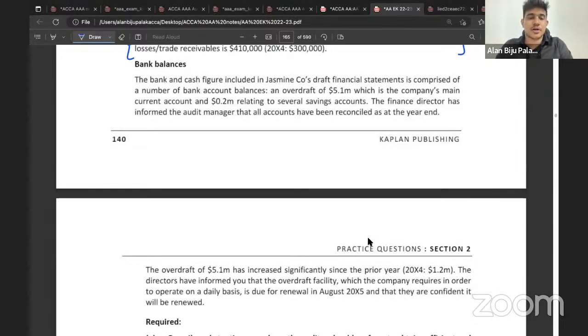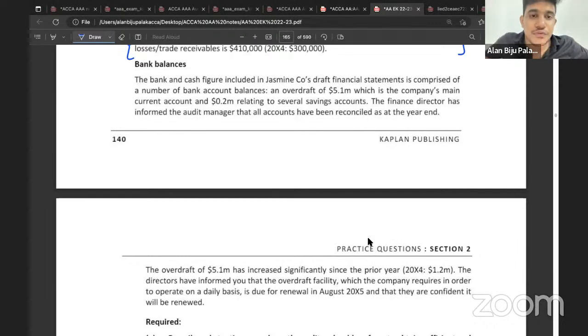So what they have mentioned over here, the bank balance and the cash figure included in the Jasmine Company's draft financial statements is comprised of a number of bank balances, an overdraft of 5.1 million, which is the company's main current account, and 0.2 million relate to several savings accounts. The finance director has informed the audit manager that all accounts have been reconciled as at the year end.